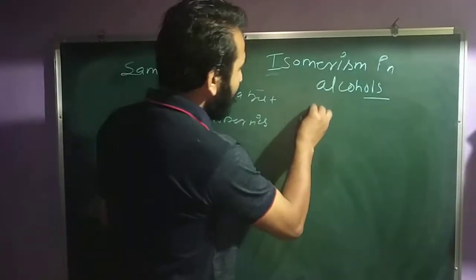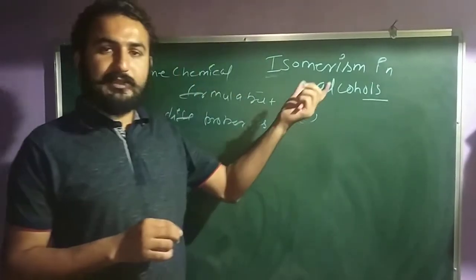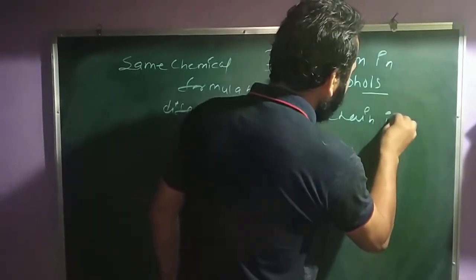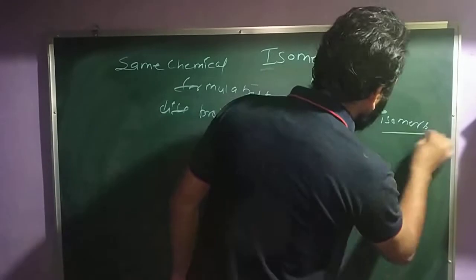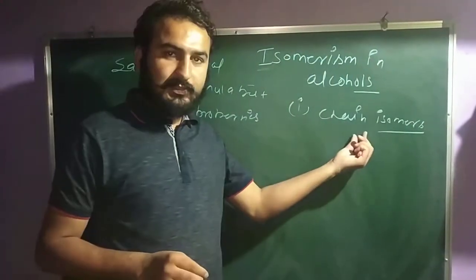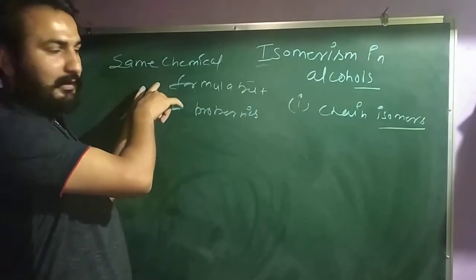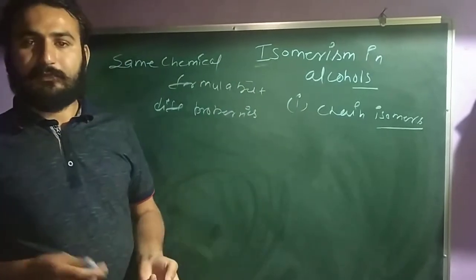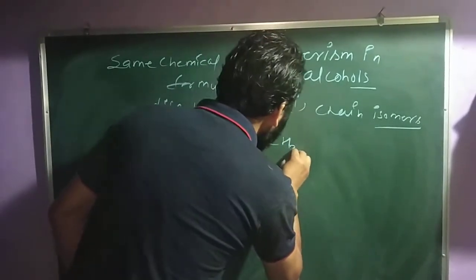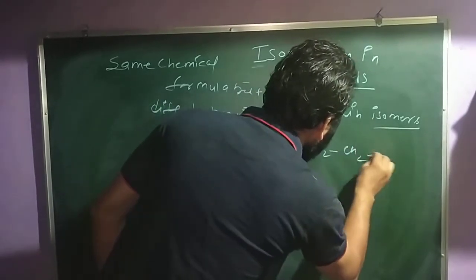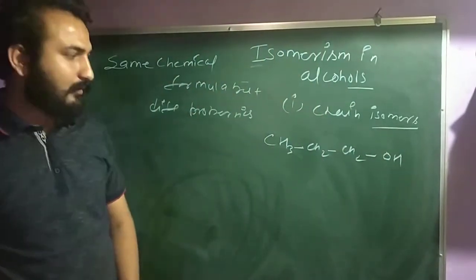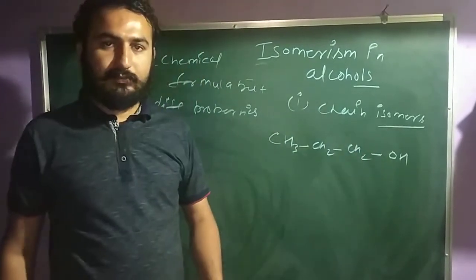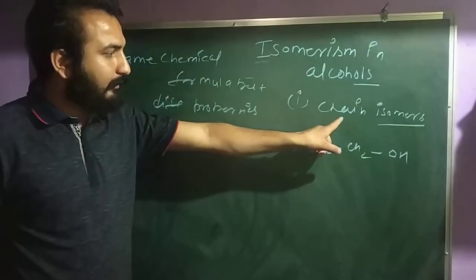In alcohol we generally have 3 or 4 types of isomerism. The first isomerism is chain isomers. What is chain isomerism? The same chemical formula but a different structure of the chain of this particular compound. For example, you have CH3, CH2, CH2, OH. Here is meth, eth, prop. You can say directly propanol, that means 1-propanol. So the change is in the chain.